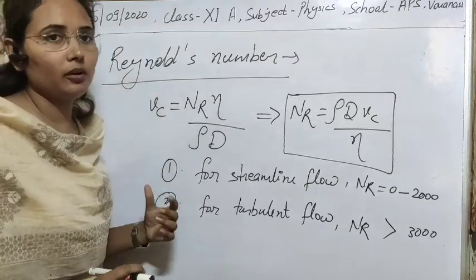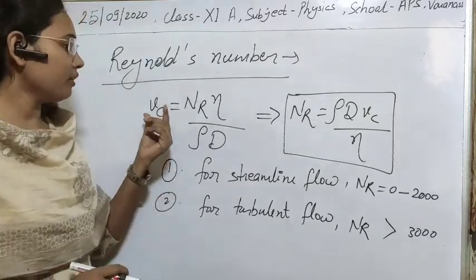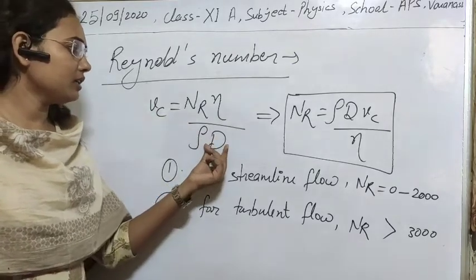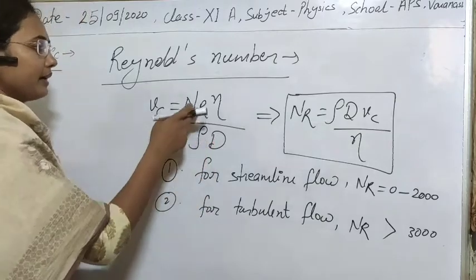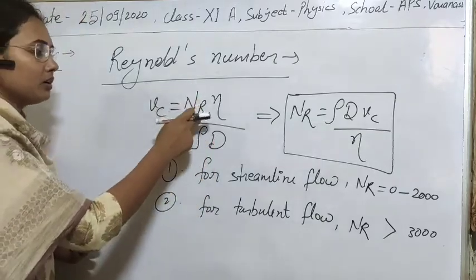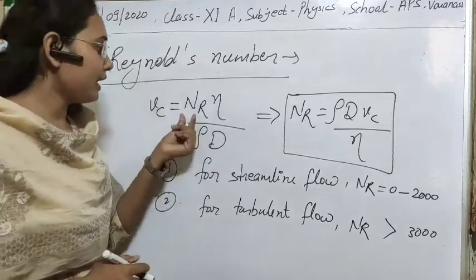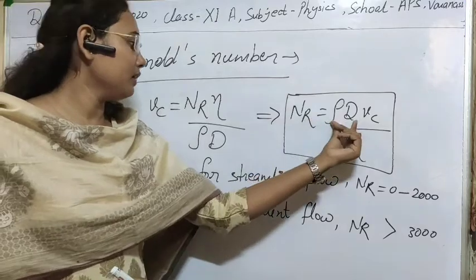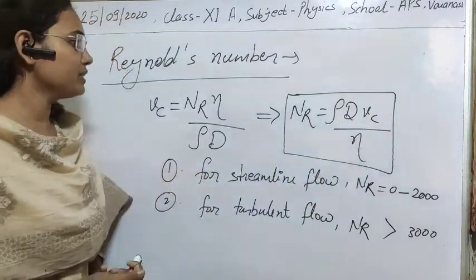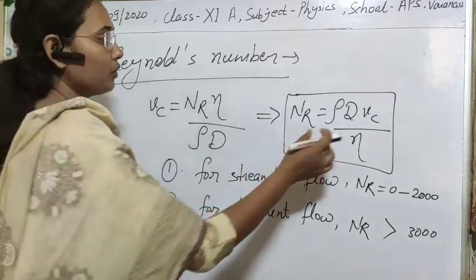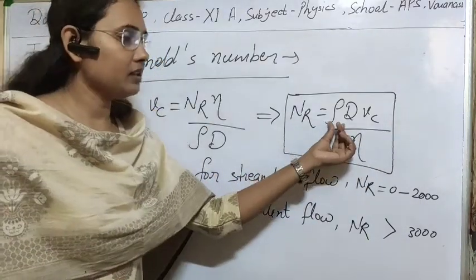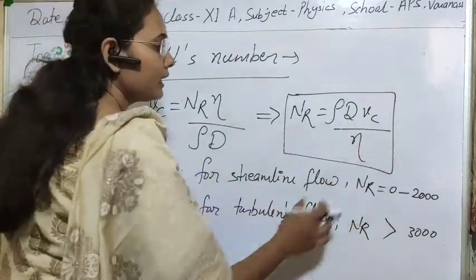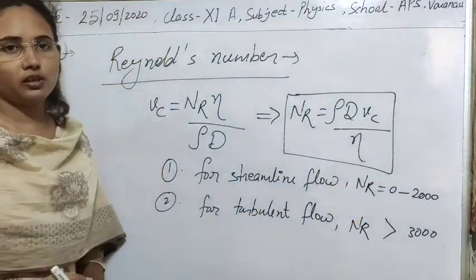As you have seen already, the formula for critical velocity is Vc equal to k eta upon rho r. We can also change it into the form of diameter, and in place of k we get a new constant, nR, which is known as the Reynolds number. So the value of Reynolds number will be rho d Vc upon eta, where rho is the density of the fluid, d is the diameter of the tube, Vc is the critical velocity, and eta is the coefficient of viscosity of the fluid.